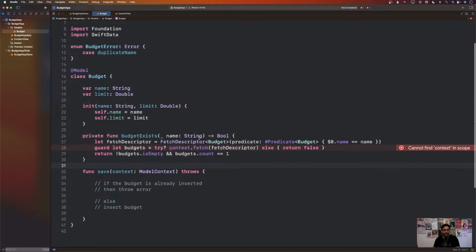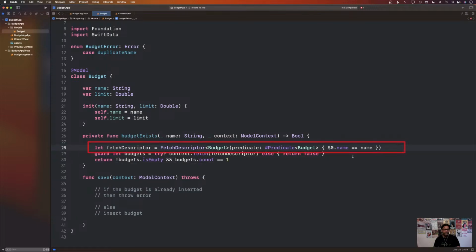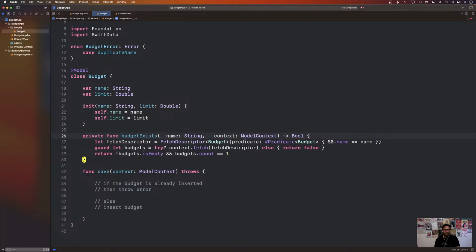All right. And I guess we'd also need the context, right? So we're going to just pass in the context, the model context. There we go. So over here in budgetExist, we use the fetch descriptor to get the budget. We execute the statement and it gets all the budgets. And then we are simply saying that if it's not empty and budget count is 1, then it's fine. I don't know if you even need the budget count 1, but I'm just adding it over there. I guess if it has some existing data, then you're already in trouble. So you may not even need the budget count 1.